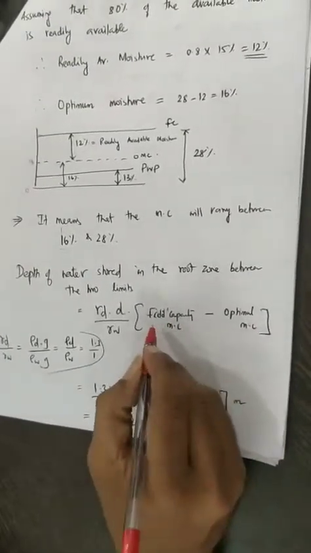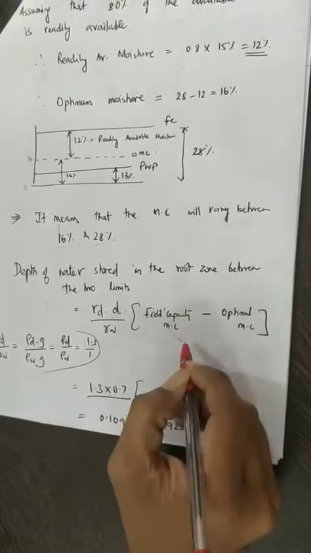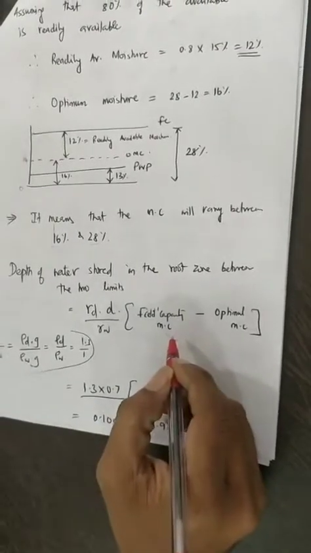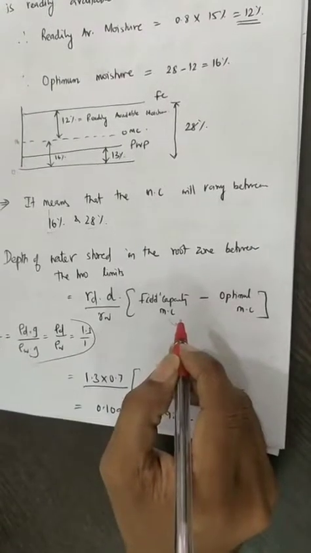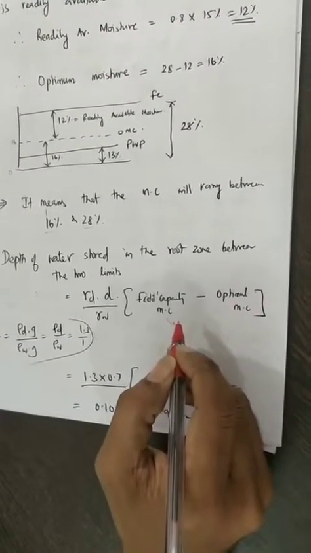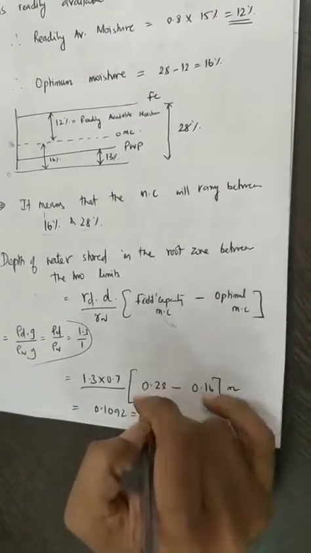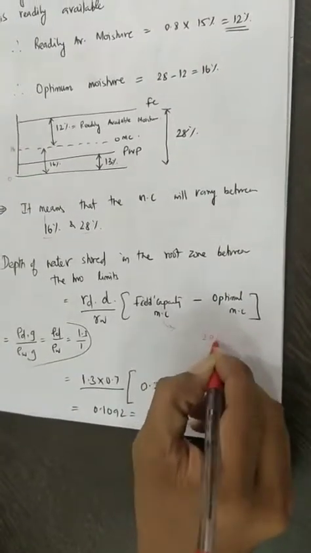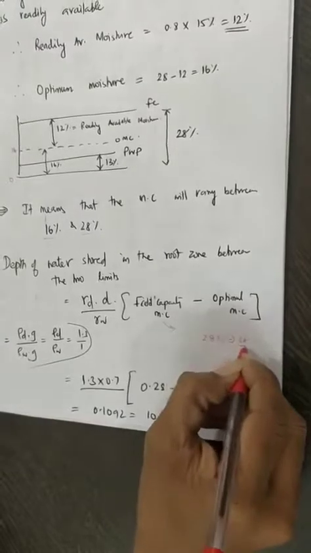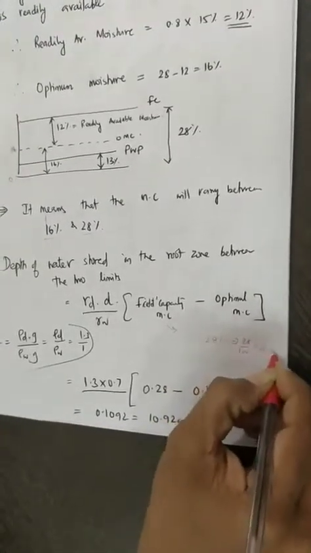Please always remember, we should always put the field capacity or the PWP not in terms of percentage but in terms of fractions. So if the field capacity is 28%, you should convert it to 28 by 100, you need to put 0.28.